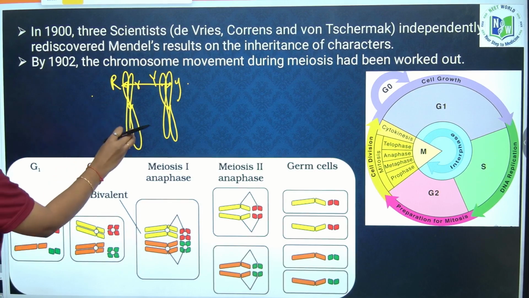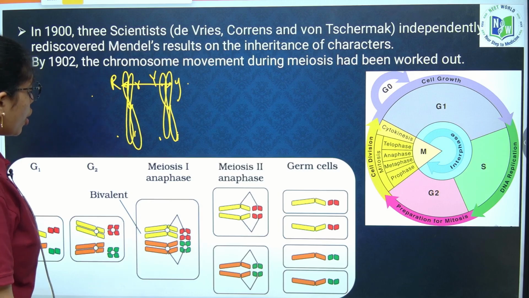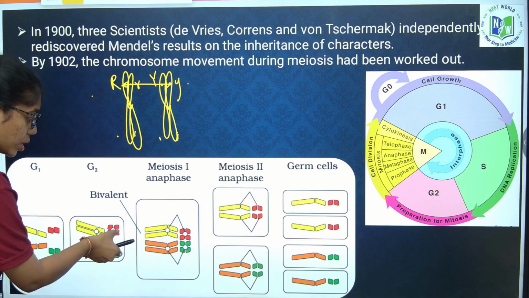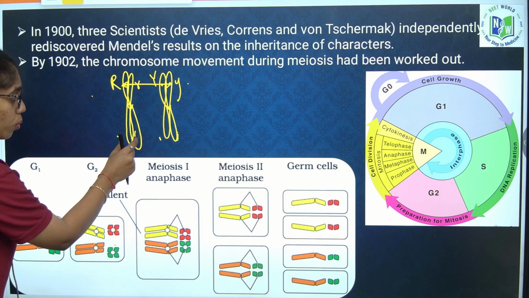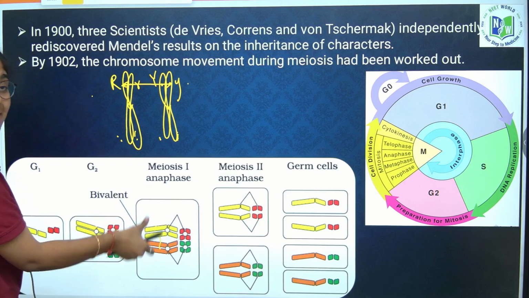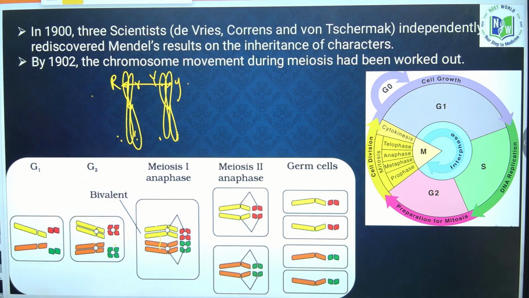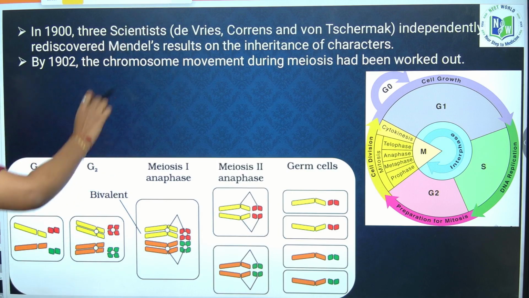So chromosomes occur in pairs and genes also occur in pairs. During segregation, one pair of the chromosome will segregate and one pair of the gene is also segregating independent of each other. This is what was said by Sutton and Boveri.